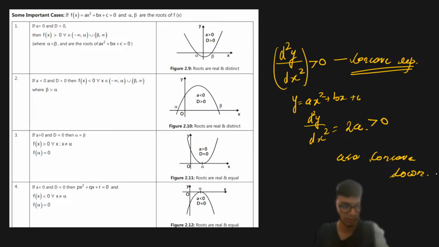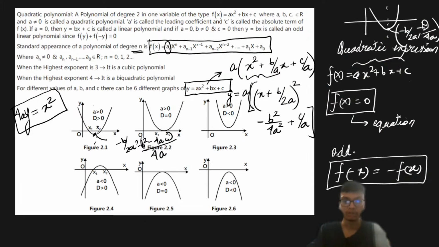And if you haven't studied it, don't worry, we will discuss calculus in the upcoming sessions, and in those sessions we're definitely going to discuss it. So you can take this for the time being, right? So whenever the leading coefficient is greater than 0, the parabola opens upwards, and if the leading coefficient is less than 0, then the parabola opens downwards, right? I hope this part is clear to all of you. Please let me know, right?